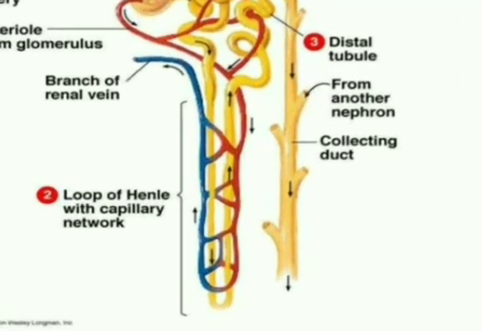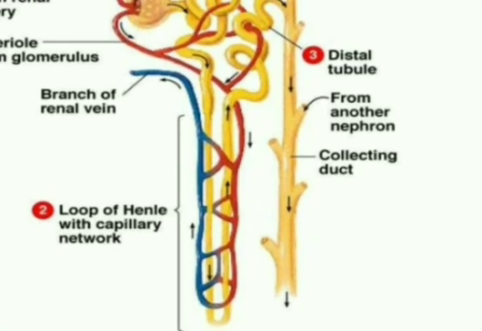Here you can see the loop of Henle also, isn't it? One is of blue color and another one is of red color. Red color means that is the pure form which contains oxygenated blood, and the impure you can see is the branch of renal vein. And here you can see the loop of Henle also. What is loop of Henle? This loop-like structure was first discovered by Henle, therefore the name loop of Henle is given to it.